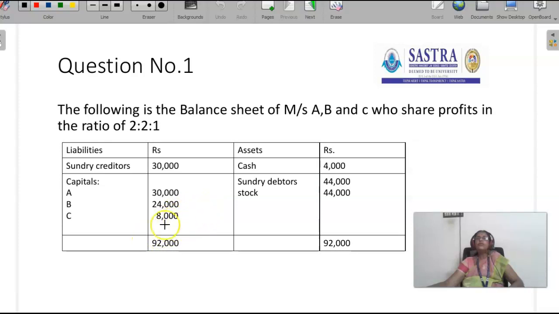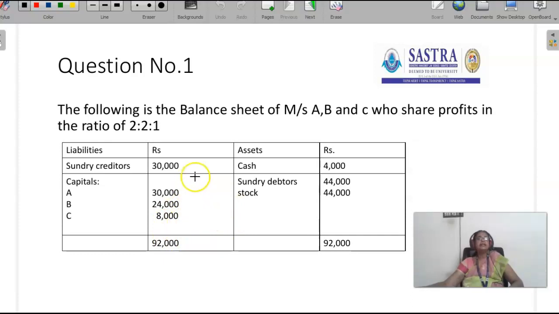If the firm has got realization money, it is used by the firm to settle the partners' capital. This is nothing but piecemeal distribution.